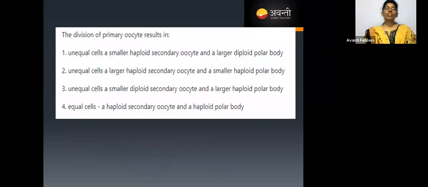Okay. So here is a question. The division of primary oocyte results in unequal cells, in that smaller haploid secondary oocyte, larger diploid polar body, or unequal cells, larger haploid secondary oocyte and smaller haploid polar body. If primary oocyte divides, what does it give? Unequal cells, in that haploid secondary oocyte and a haploid polar body. Yes, super.